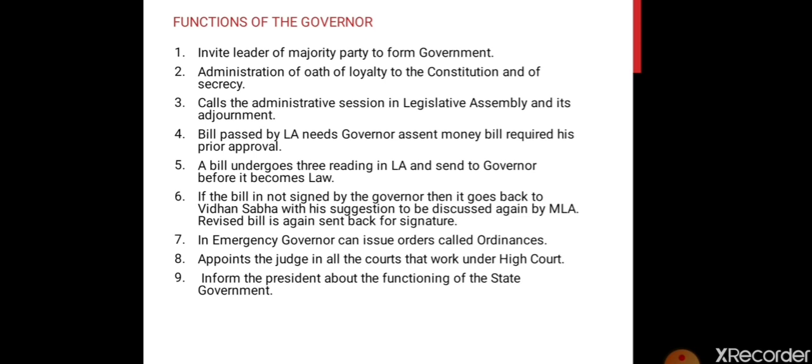Nine: Inform the president about the functions of the state government. He also keeps the president updated about the functions, the improvements, and the policies that are taking place in his state.